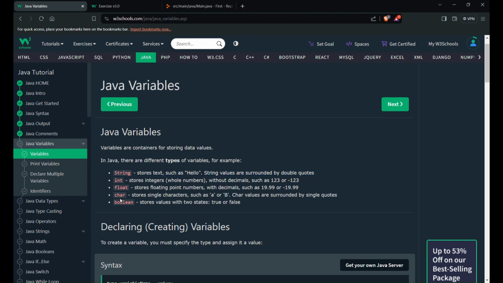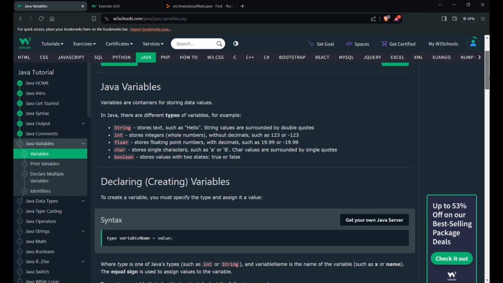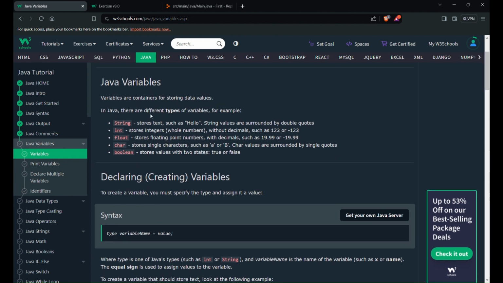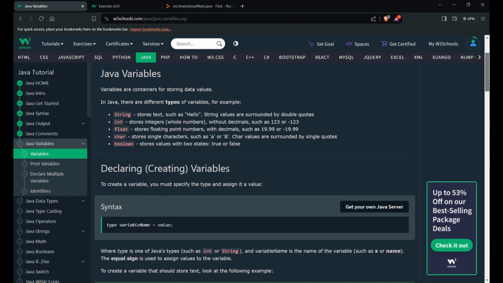Char stores only a single character, while String stores multiple characters. Single character, multiple characters, and boolean. Boolean stores values with two states, true or false. So true or false is boolean. These are the five different types of variables. So a variable is a container.